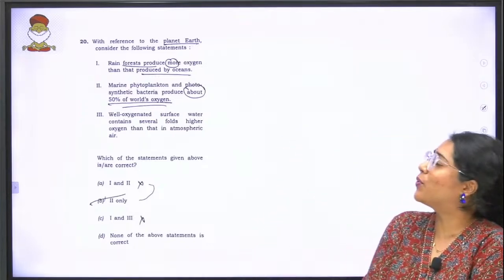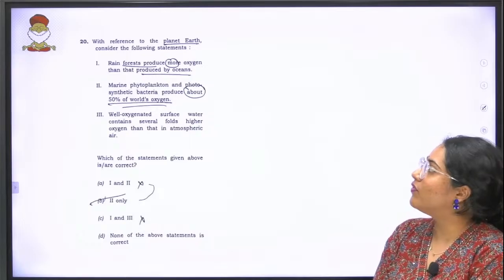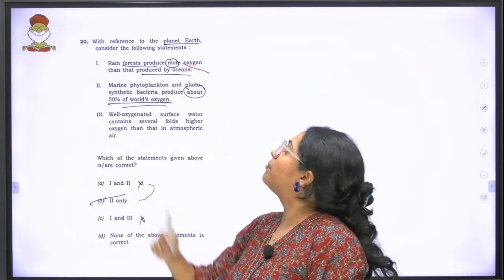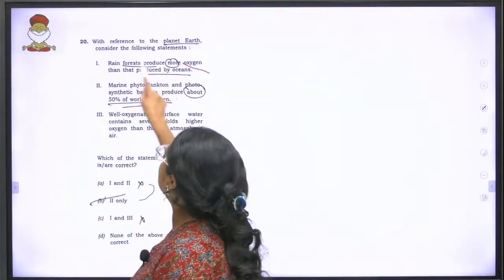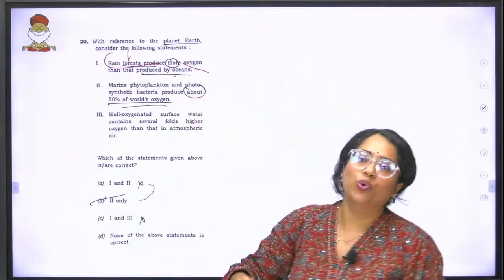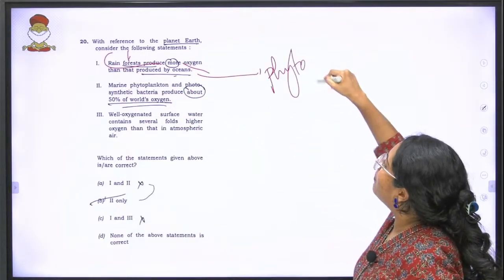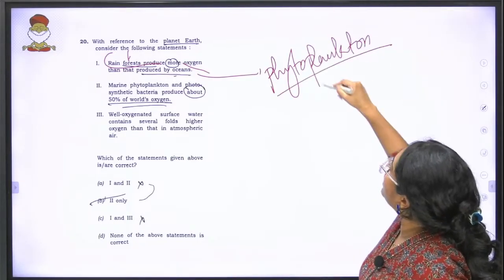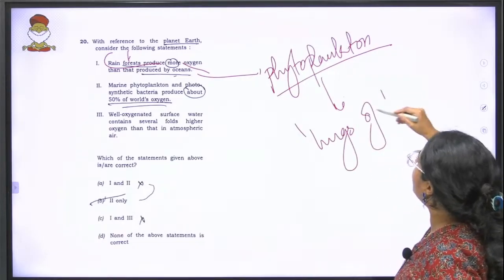Going to the 20th question: with reference to the planet Earth, consider the following statements. Rainforests produce more oxygen than is produced by oceans. Now understand, in your rainforests you have trees, but in your oceans you have phytoplankton, and because of this, the oceans are called the lungs of the world.